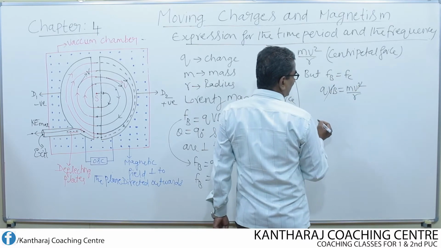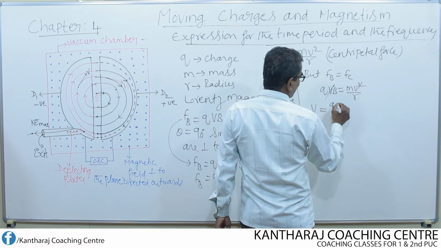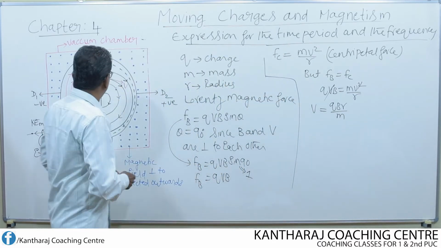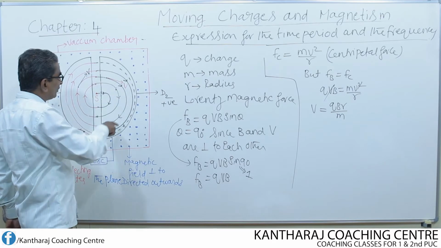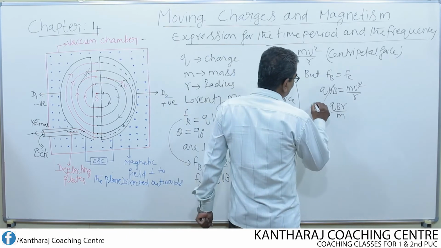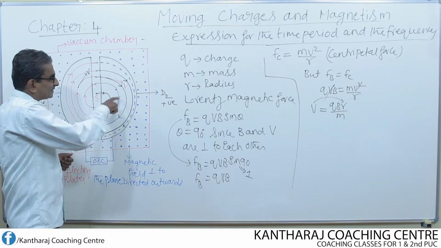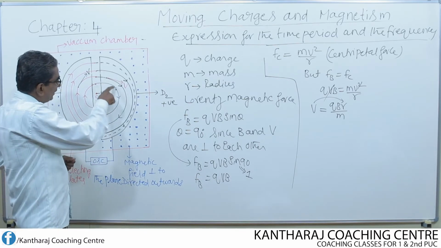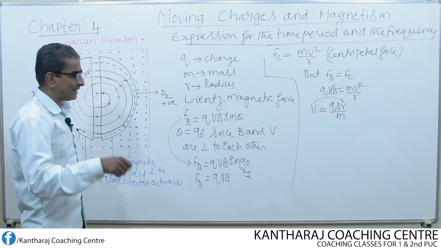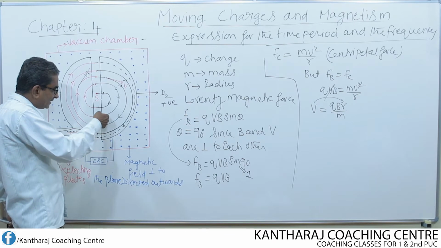When V and V get cancelled, what is left? V equal to QB into r divided by m. This is the velocity of the charged particle which is undergoing motion inside the D. So it is found that this velocity directly depends upon the radius of the circular or semicircular path. As the radius of each semicircular path increases, velocity also increases. That is what happens when the charged particle enters from one D to another D through this gap. Each time it gains extra velocity.